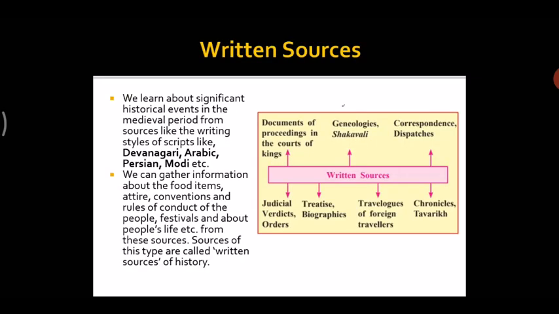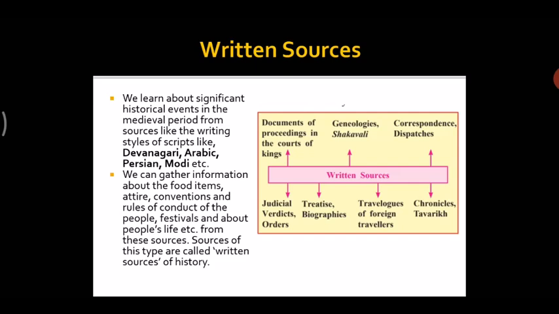The next is written sources. We learn about significant historical events in the medieval period from sources like the writing styles of scripts like Devanagari, Arabic, Persian, Modi, etc. Now, when we talk about Modi, Modi is a Marathi pronunciation, used to write the Marathi language. Modi was also an official script used to write Marathi until the 20th century.